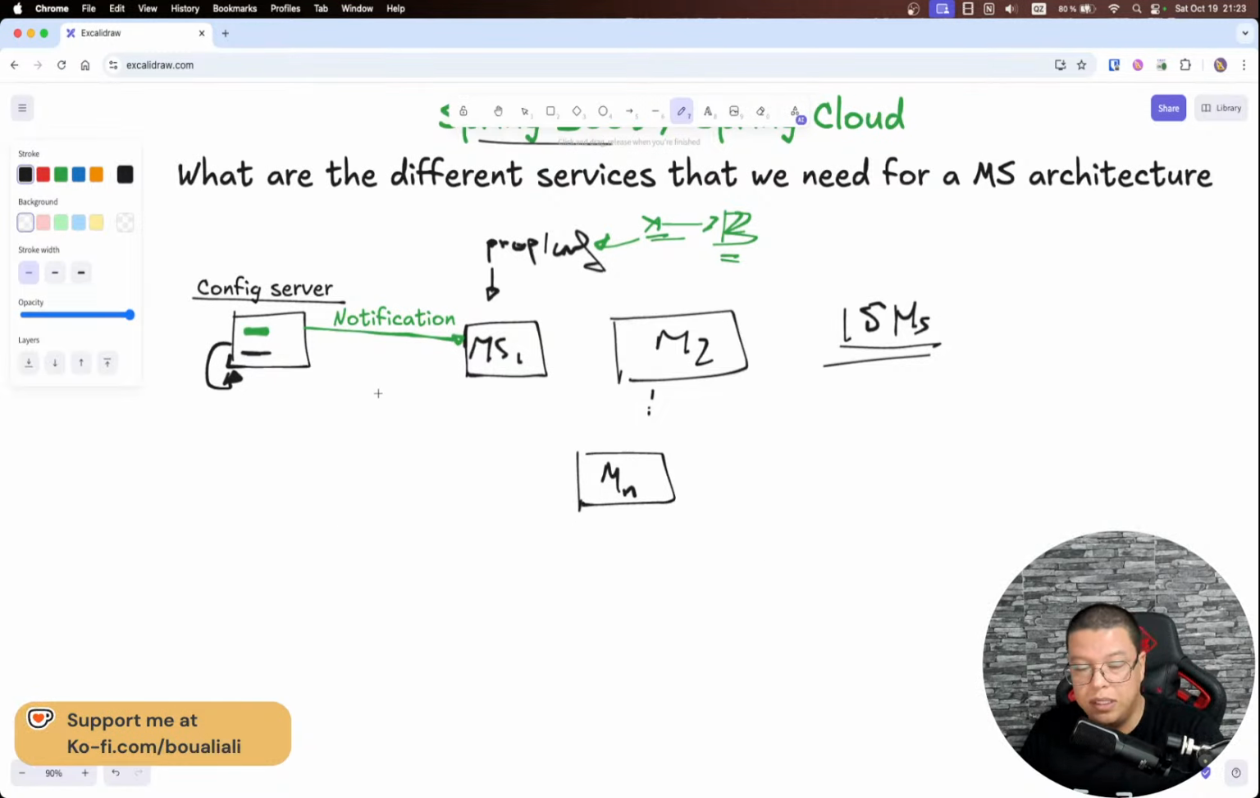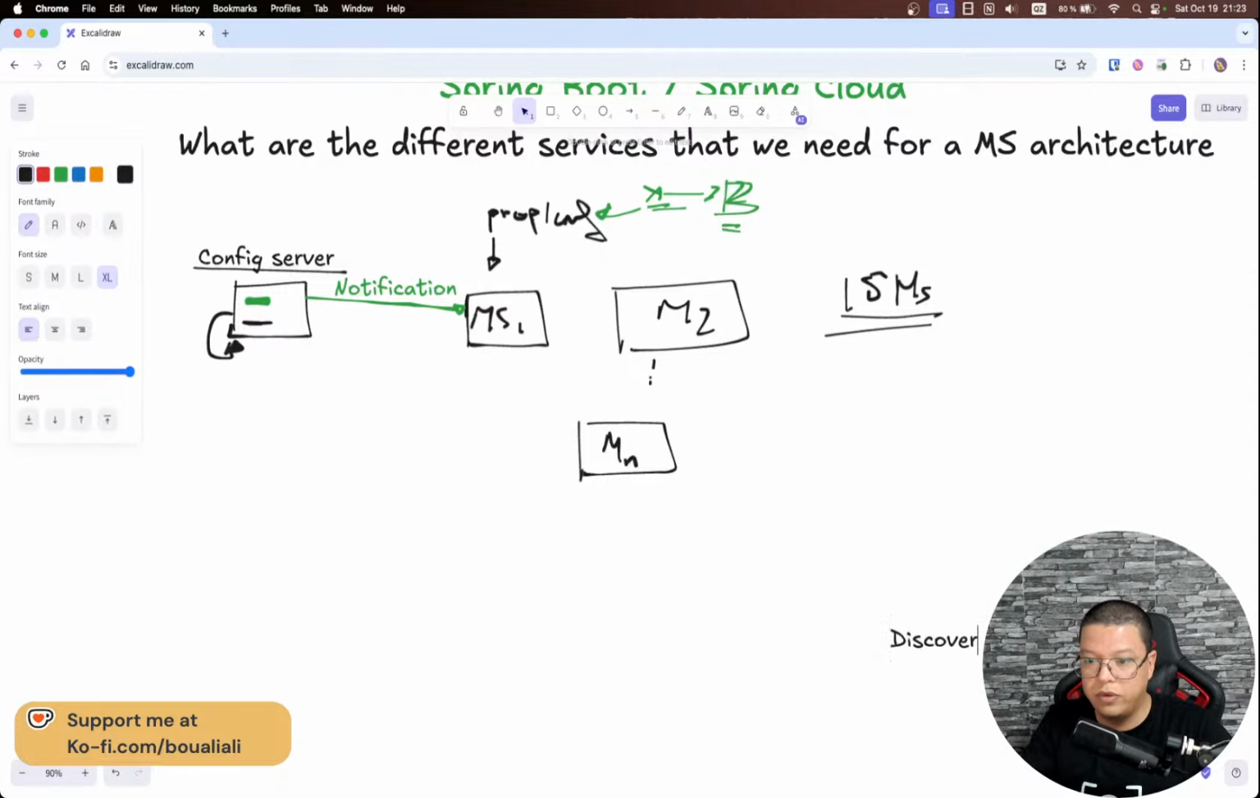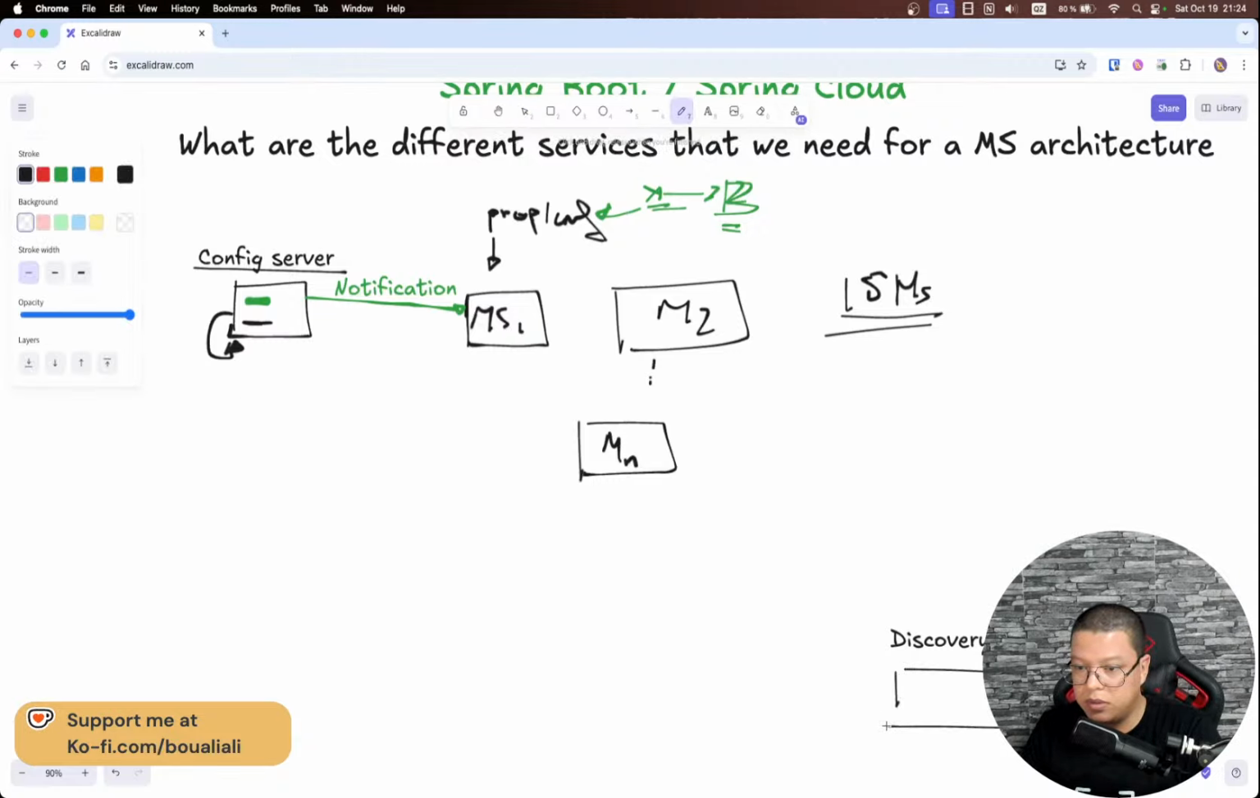So here, just after talking about a config server, we need something else. We need something which is known as a discovery server. So I'll just type it here. It's a discovery server. And what is this discovery server? It's something right here, and now I will move this one down.